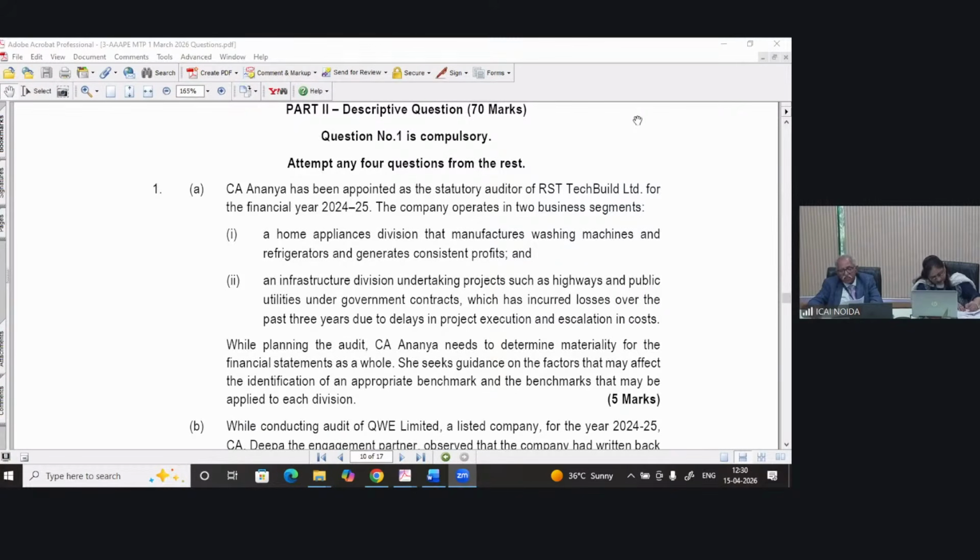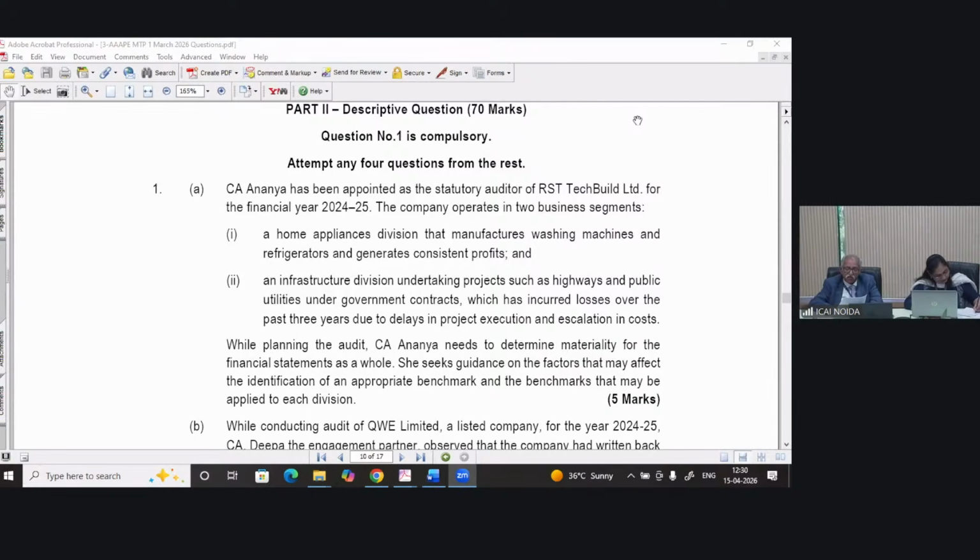A percentage is often applied to a chosen benchmark as a starting point in determining materiality for the financial statements as a whole. So what the auditor does is apply a percentage to a chosen benchmark, whatever benchmark he chooses: net profit, net assets, total assets, or gross profit, revenue, whatever.